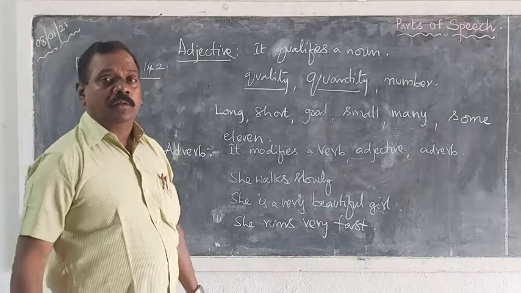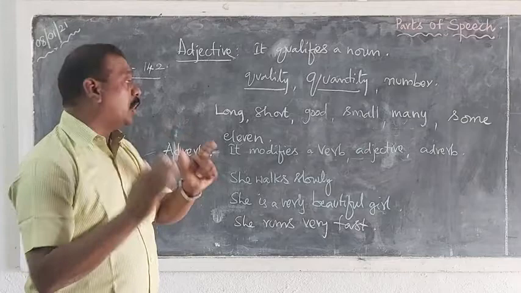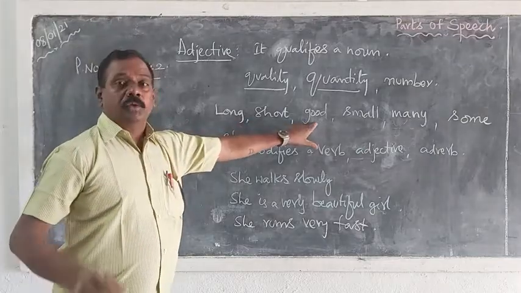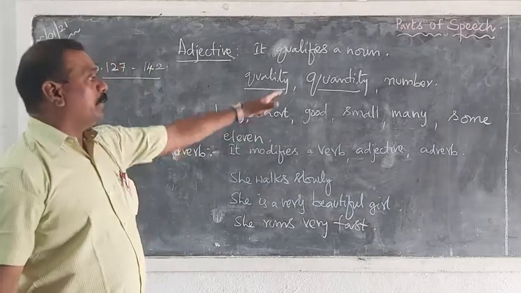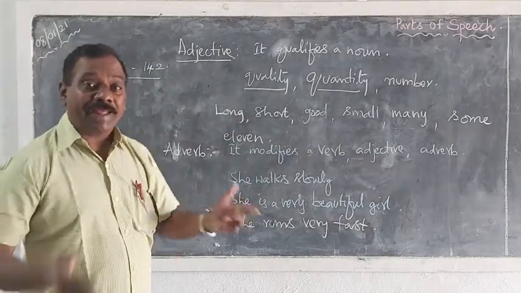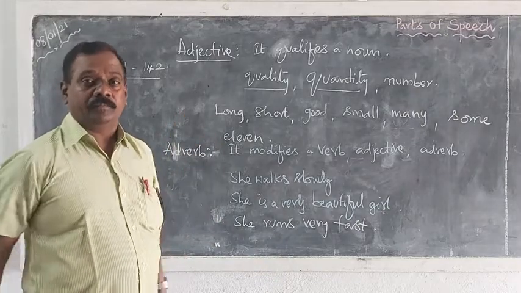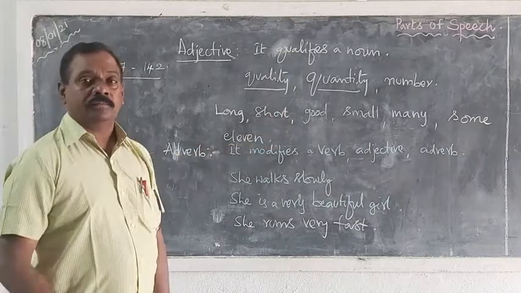For example, we can say something about a boy. Good boy. Good is an adjective because it is the quality. Next, coming to quantity: many students. Many tells the quantity. A little sugar. Little, that is the quantity.